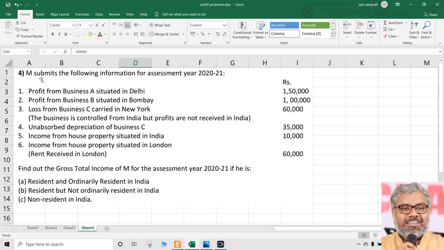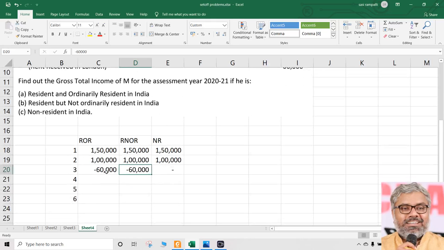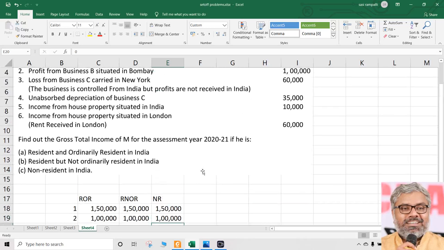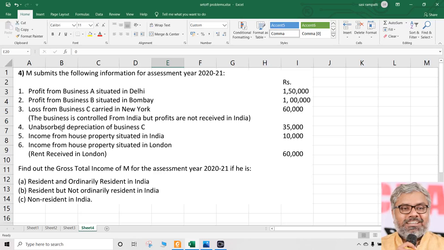M is a human being, so he is an individual, he is a SSC. All these things are normal. No need of any assumption there. So unnecessary assumptions we should not take. The point is, C is carried out from outside India, but it is controlled from India. Hence, it is taxable if it was positive in case of ROR, RNOR. Same way, since it is negative, it is allowed to be set off in case of ROR, RNOR only. For NR, if positive, it would not have been taxable. Hence, now since it is negative, it cannot be deducted, it cannot be set off also.